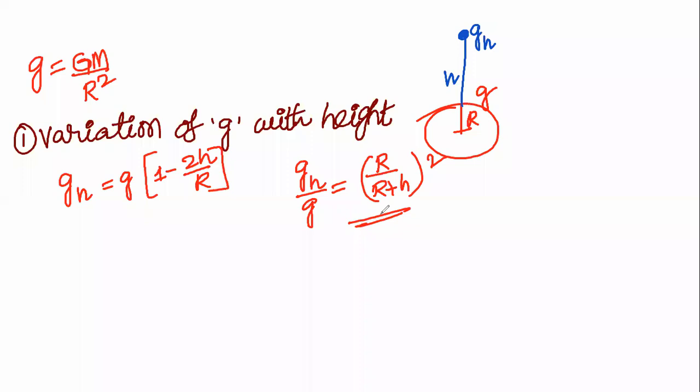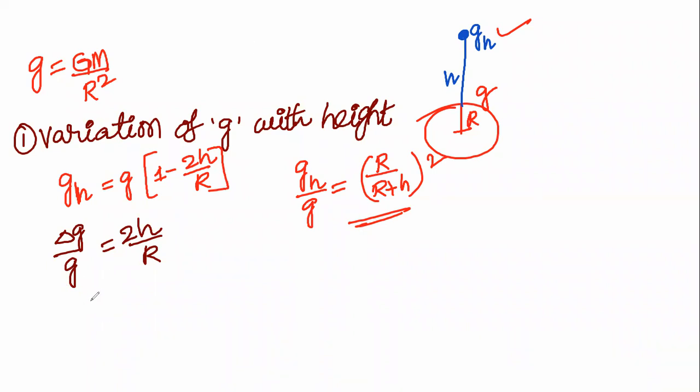gh by g is equal to r by r plus h whole square. So acceleration due to gravity at a height h is gh, gh is equal to g into 1 minus 2h divided by r. Whenever the acceleration due to gravity changes with height, the change is delta g divided by g is equal to 2h divided by r. This is a formula to calculate the change in acceleration due to gravity.